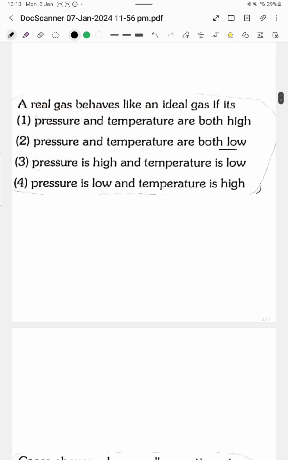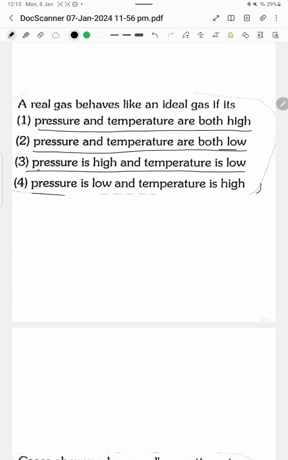Question number 1. A real gas behaves like an ideal gas if its pressure and temperature are both high, pressure and temperature are both low, pressure is high and temperature is low, pressure is low and temperature is high. This is the correct answer. But why?